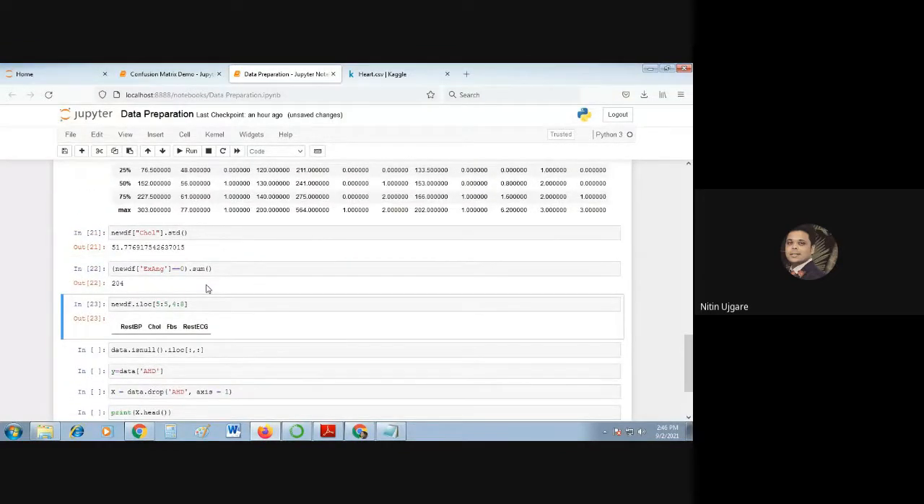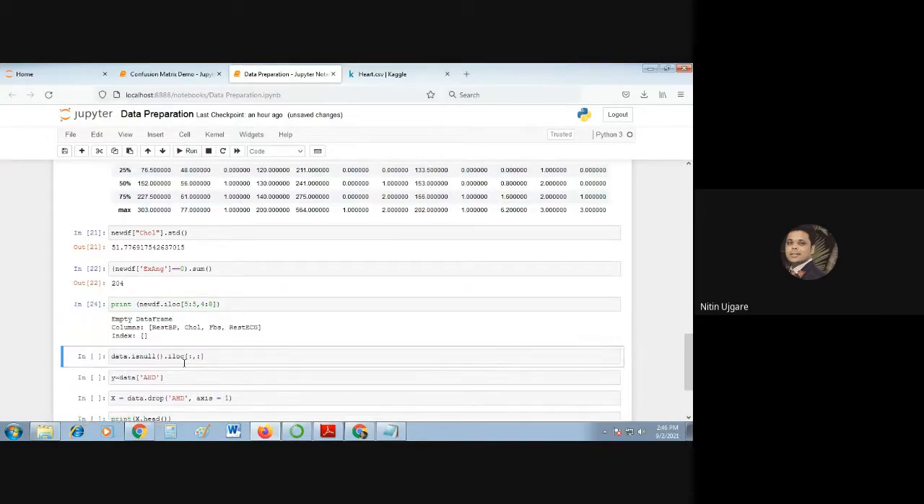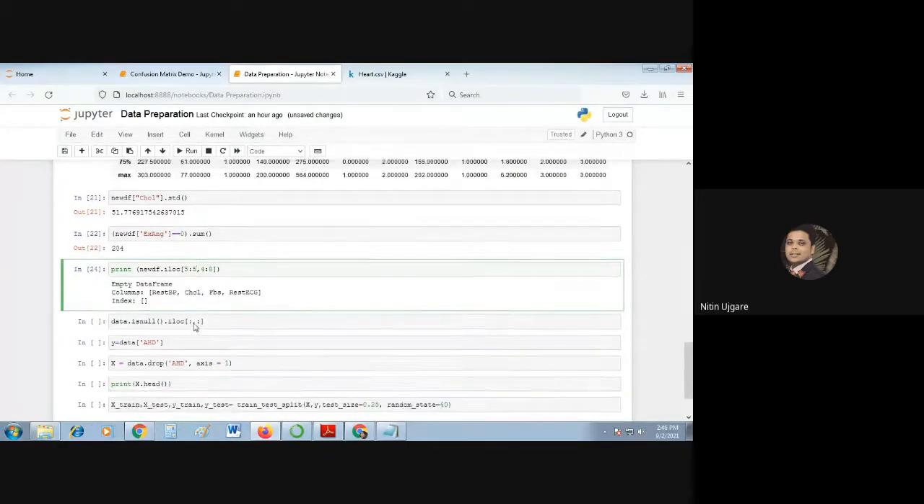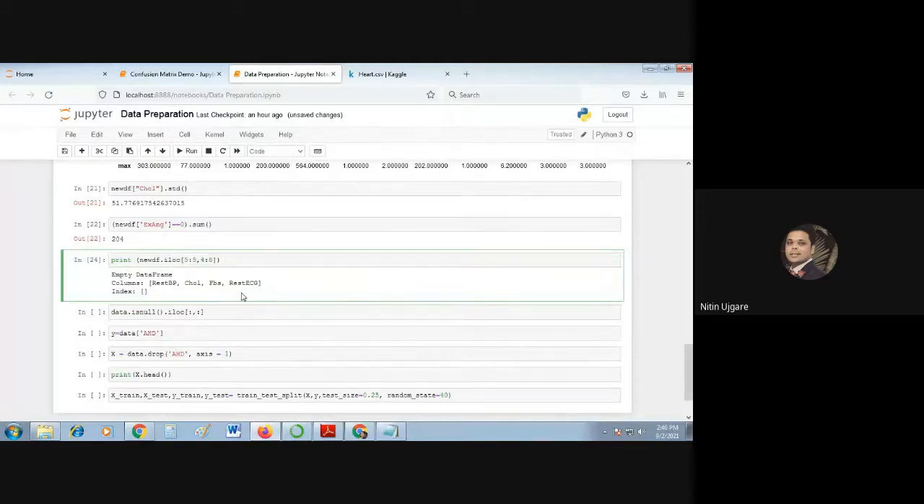Just a second. It is just showing the column. Just wait. I think it is not required.